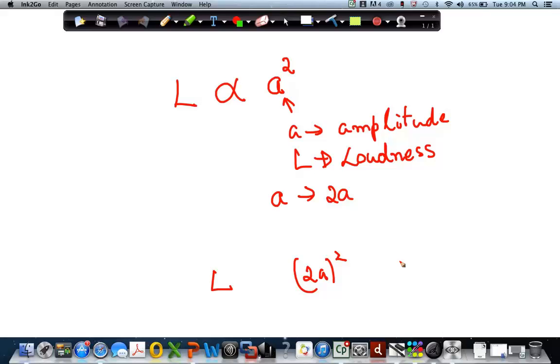If you have understood the concept of ratio and proportion well, you can use it anywhere. So here, we are saying that loudness is proportional to the square of the amplitude, right? Which basically means when the amplitude becomes twice, the loudness becomes 4 times. Is this clear?